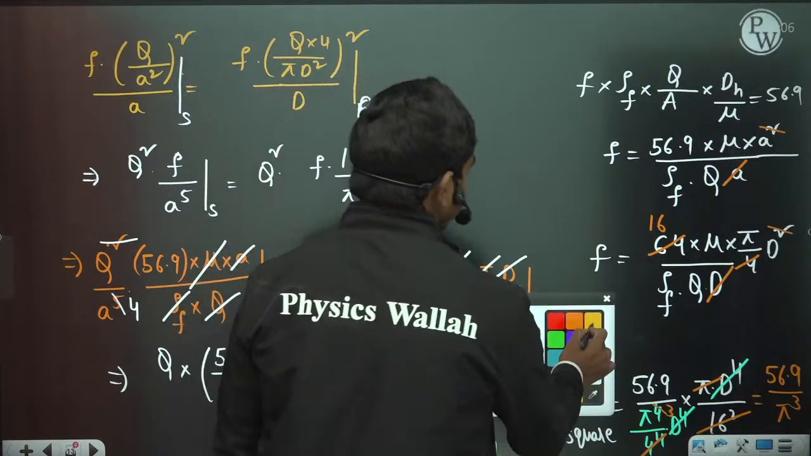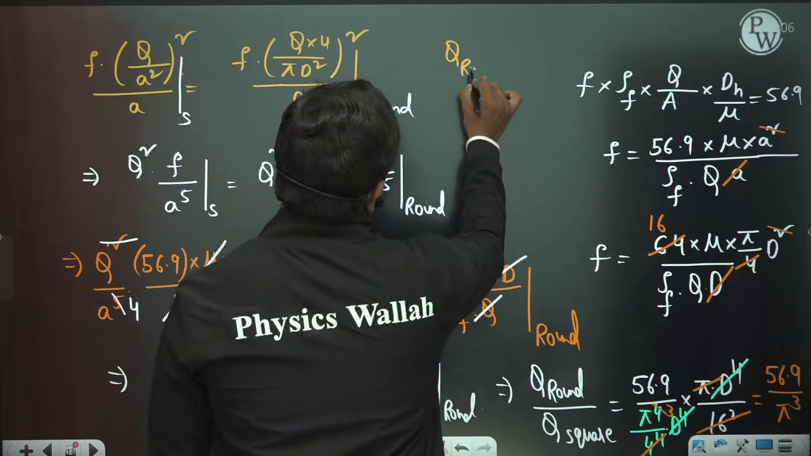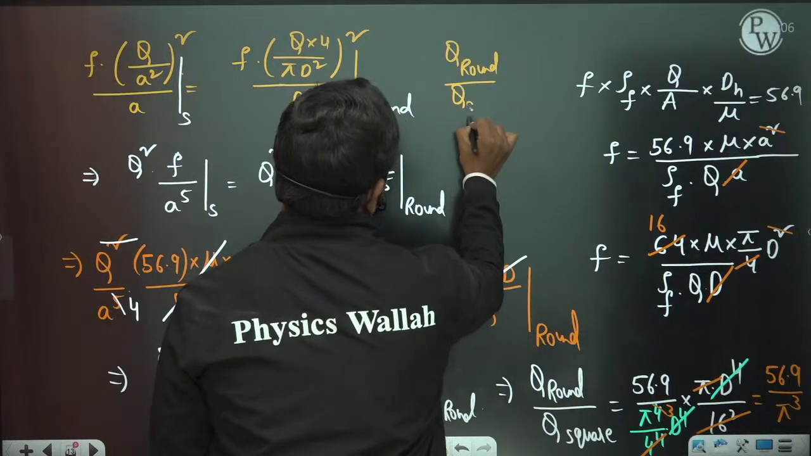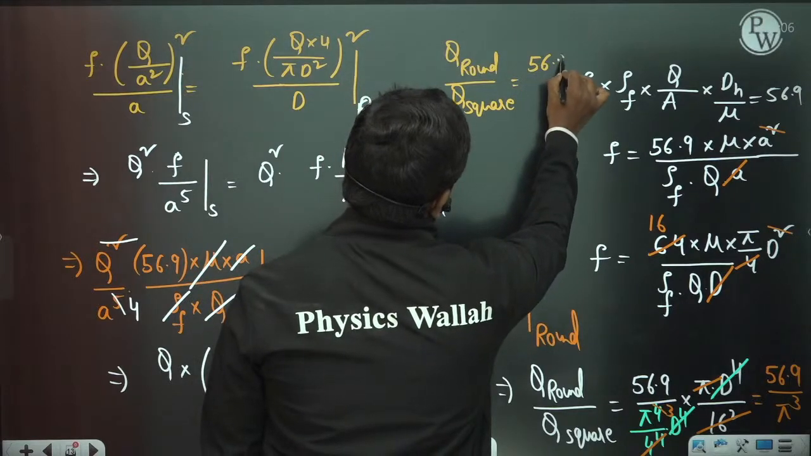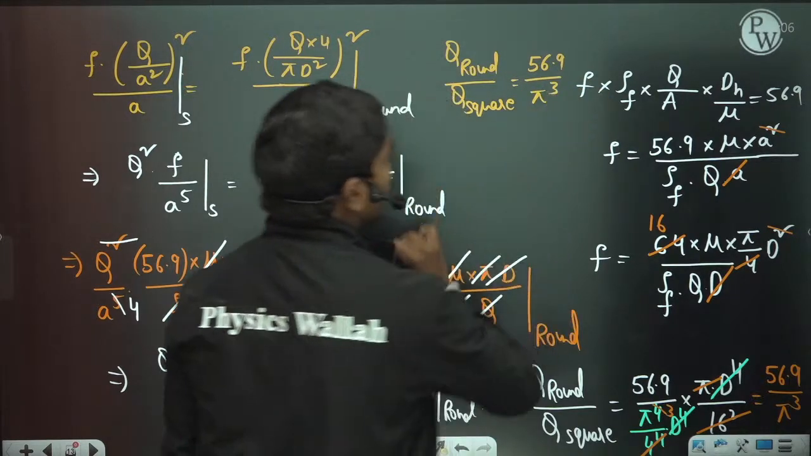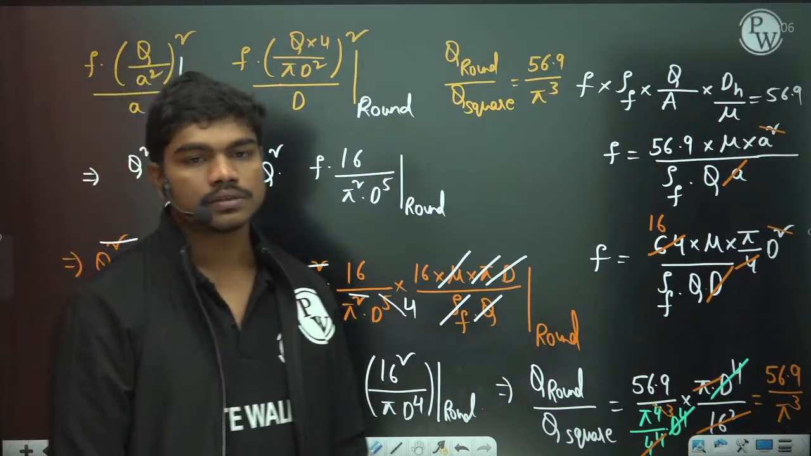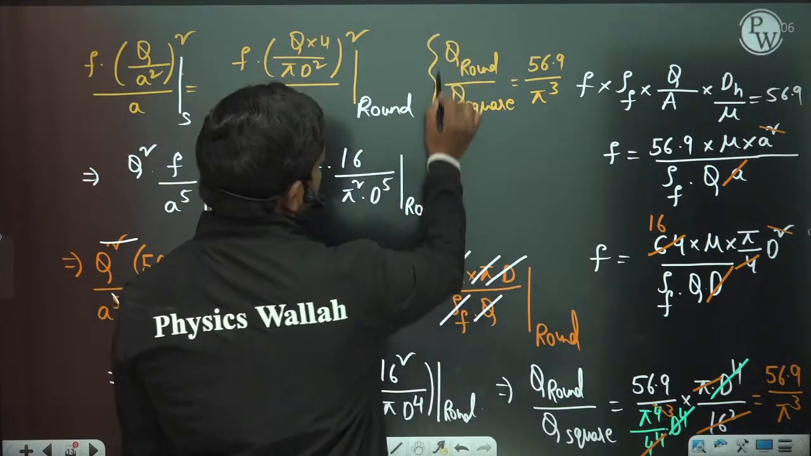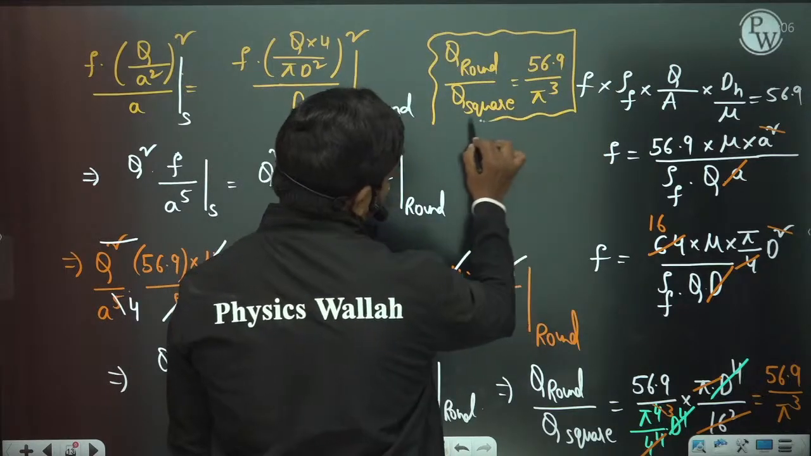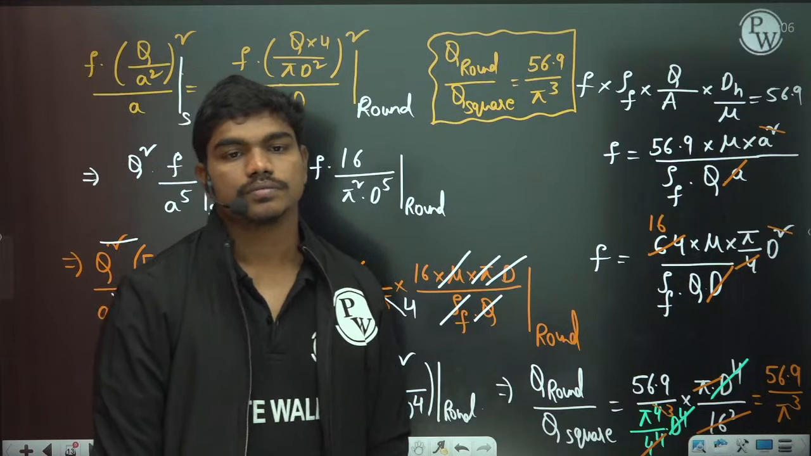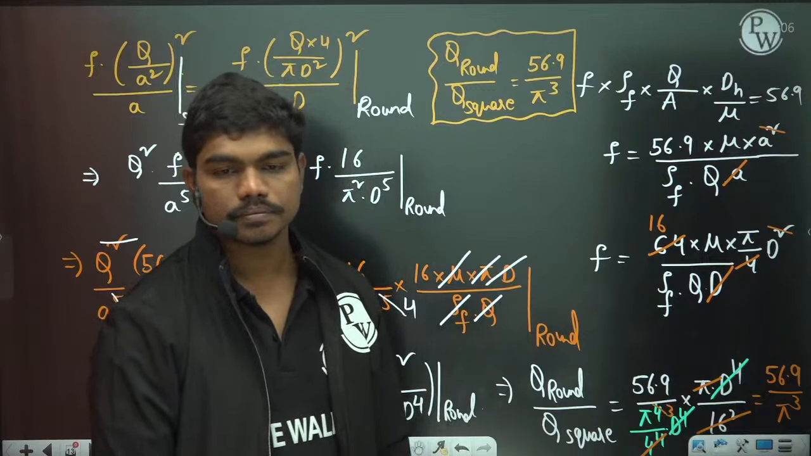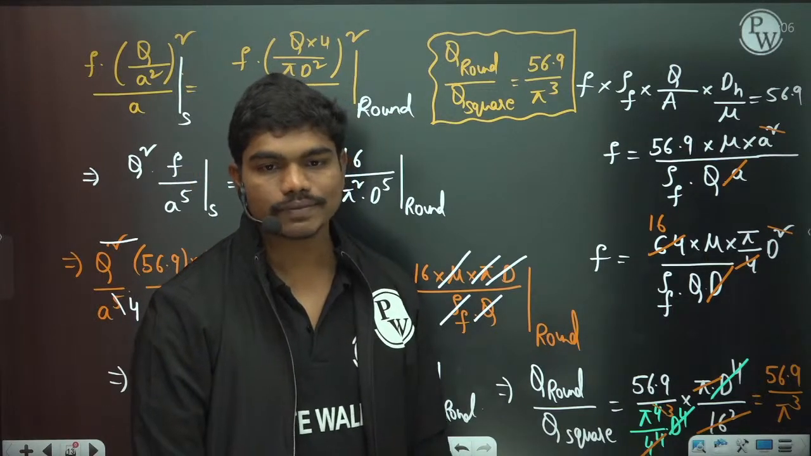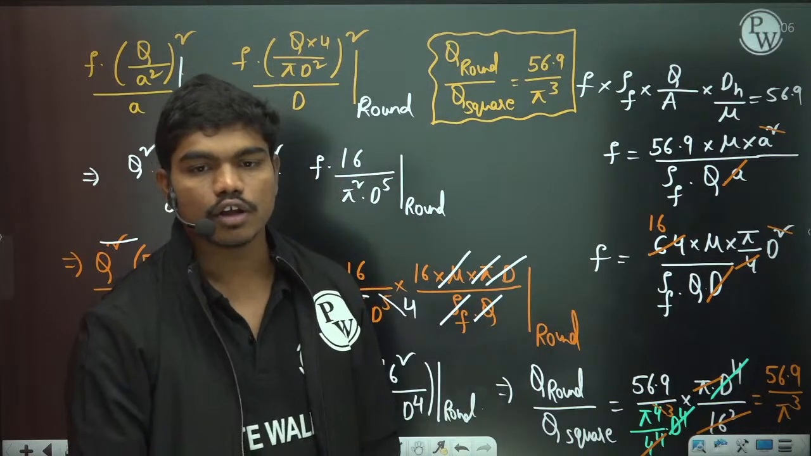So q round in this case by q square is equal to 56.9 divided by pi cube is what you have. Okay, so that's the value. Clear? So please type in the chat box, did you all understand how did we achieve this? 56.9 divided by pi cube. Okay, so did you all get this? Come on, type in the chat box. Got this value? All of you.